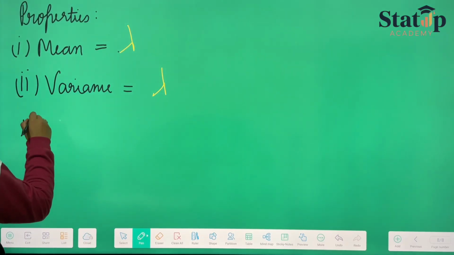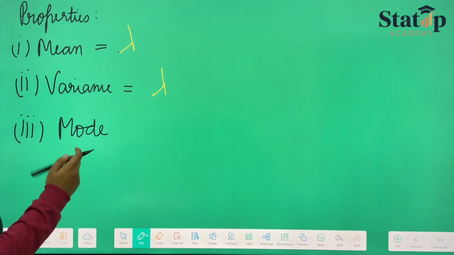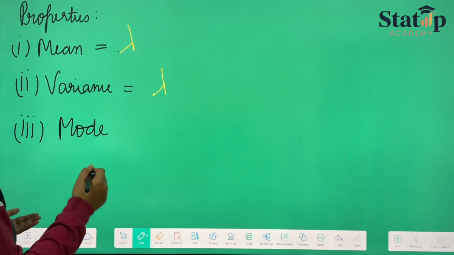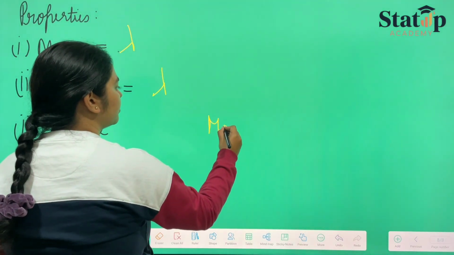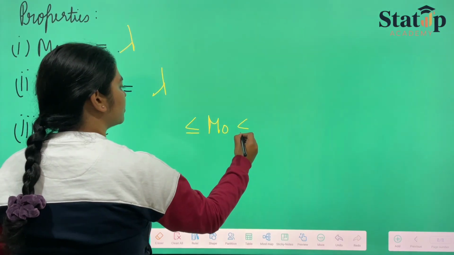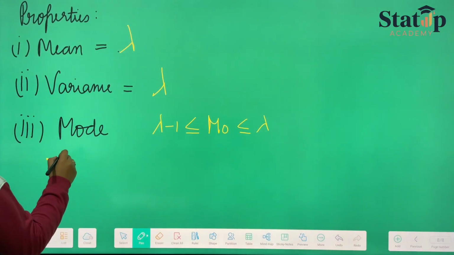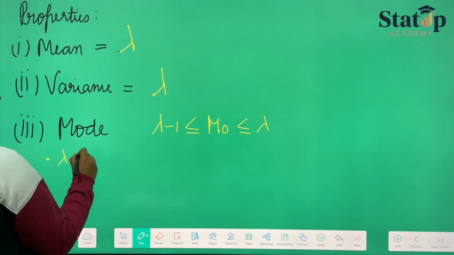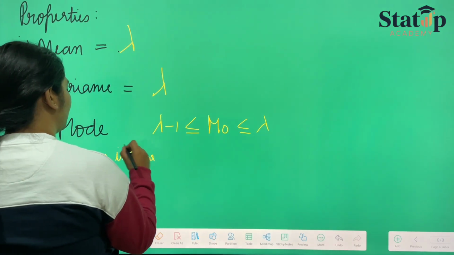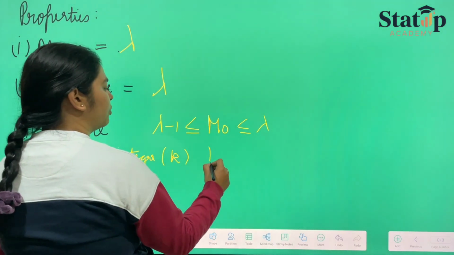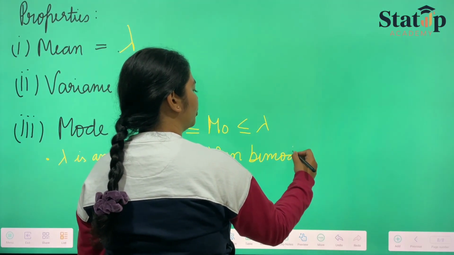If we talk about mode of Poisson distribution, then here also, like binomial distribution, mode is of two types. If mode occurs between lambda and lambda minus 1, then if lambda is an integer, which is k, then it is bimodal, which means it has two modes.